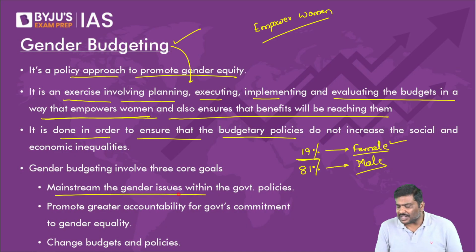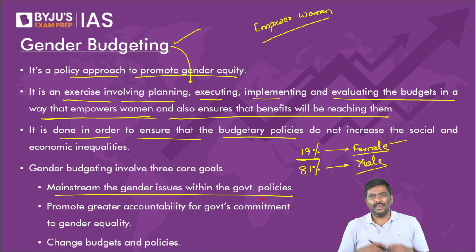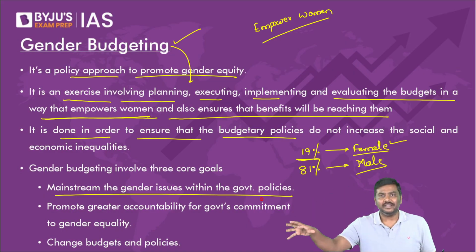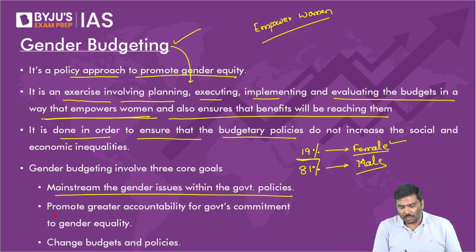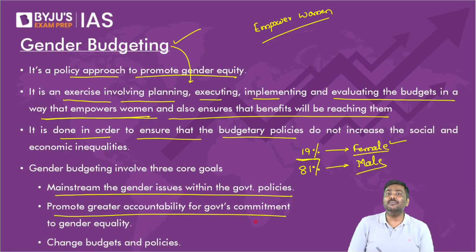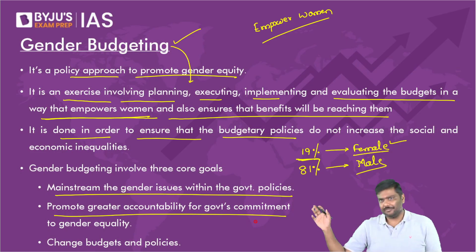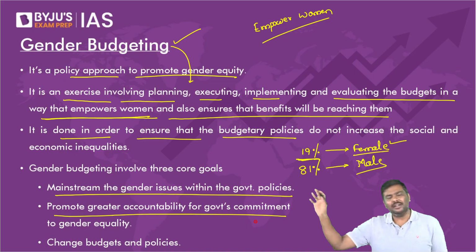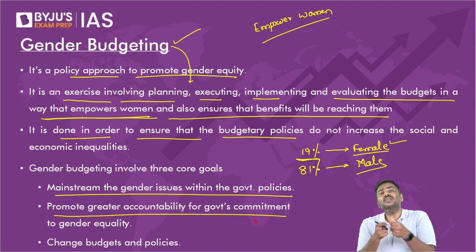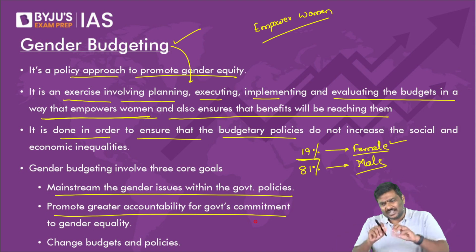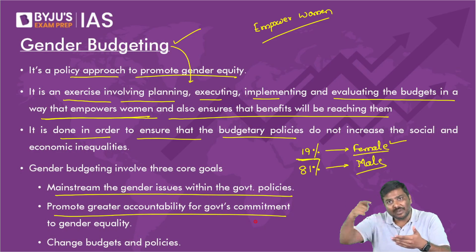It will mainstream the gender issues through the government policies. Mainstream means they will bring it into highlight. They will highlight these issues and they will try to address these issues. Promote a greater accountability of government's commitment towards gender equity. Government of India, for that matter, any party, don't make it political, any party that has formed the government, always they have been promoting the idea of women empowerment. But now the question is, is the government just talking, or are they also implementing policies in order to ensure women are empowered?